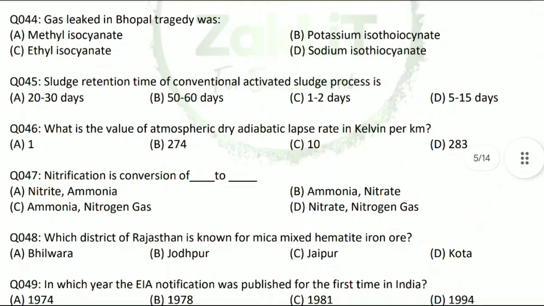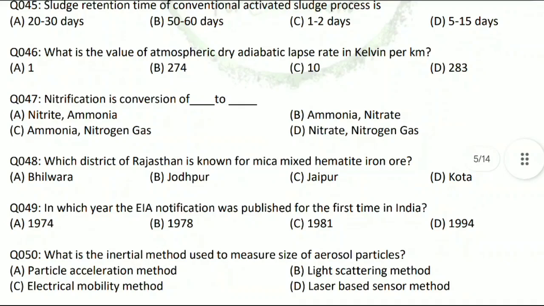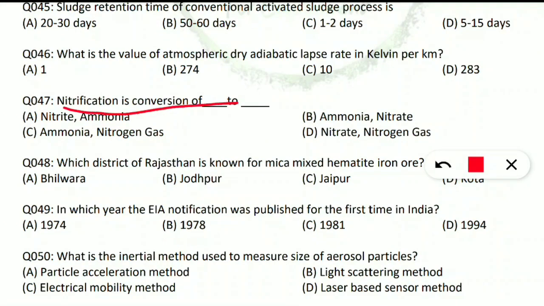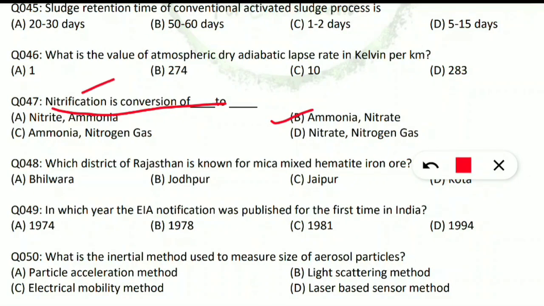Let's move on to the next question. Question number 47. Nitrification is the conversion of dash to dash. Yes, it is from the nitrogen cycle, a very, very important cycle. I am repeatedly saying, if you want to know the nitrogen cycle in depth with a very good diagram, you can watch this video in the link provided in the I button. So hurry up if you haven't watched that. Here the correct option for question 47 is option B. Nitrification is the process in which ammonia is converted into nitrate.